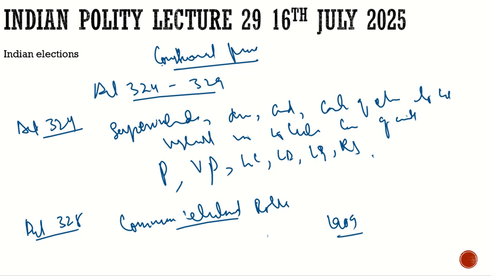So the framers of the constitution were very much aware of what happened because of the Morley-Minto reforms in 1909.